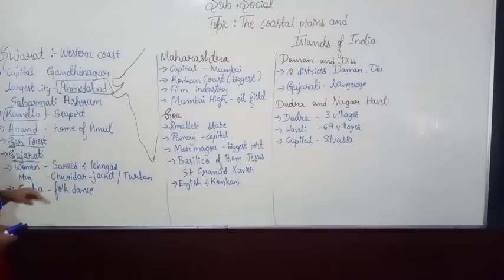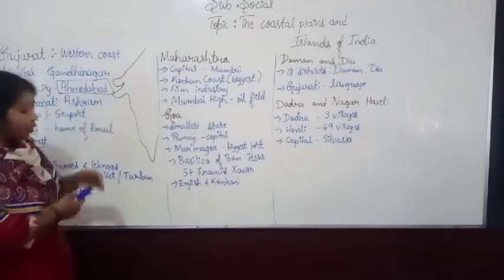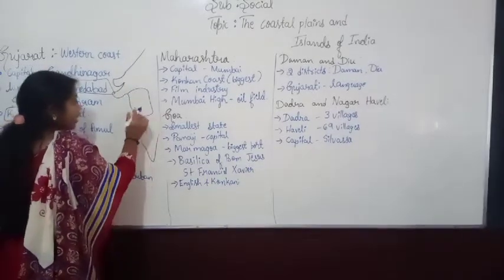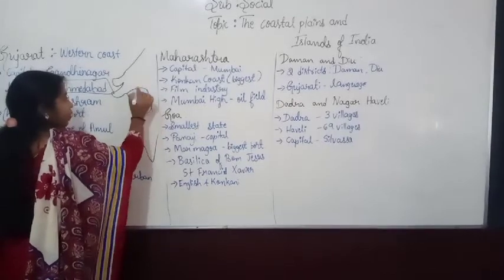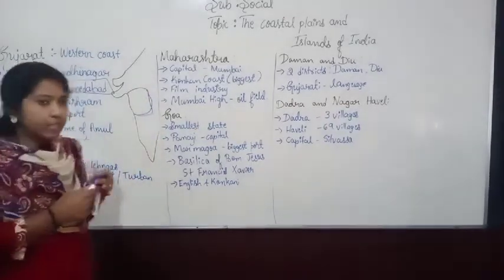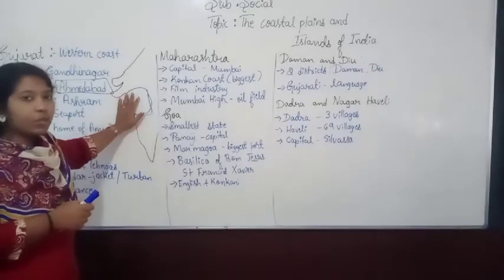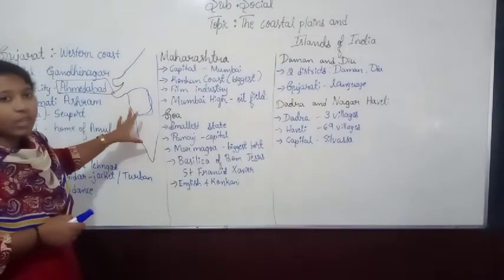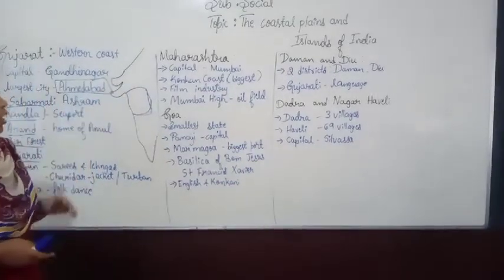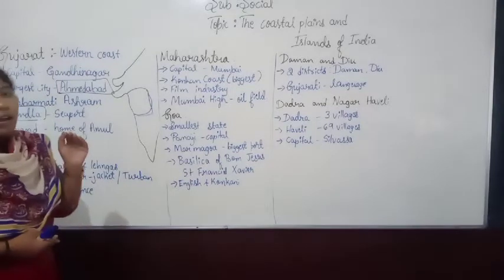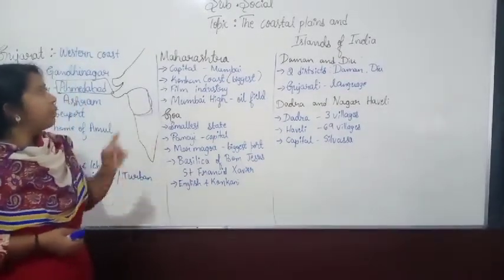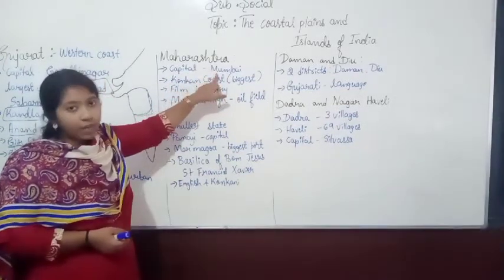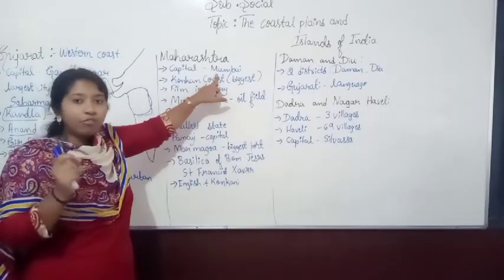And after that, here Gujarat is completed, and below you can see another very important state, that is Maharashtra. So the Maharashtra is also present on the western coast side, on the west side of our India. It is located in the west. And Maharashtra is one of the very important states. Maharashtra's capital is Mumbai. Which is the capital of Maharashtra? Mumbai is the capital of Maharashtra.